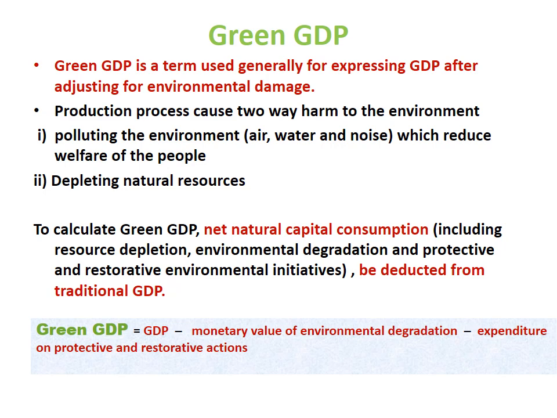Or suppose the water of the Ganges is dirty due to the production process, so the government is making some expenditures on the cleaning of Ganga. So this amount which is being spent on the protection and restoration of the environment is also deducted from the traditional GDP. Then we get the value of the green GDP. So green GDP is equal to GDP minus monetary value of environmental degradation minus expenditure on protective and restorative actions.